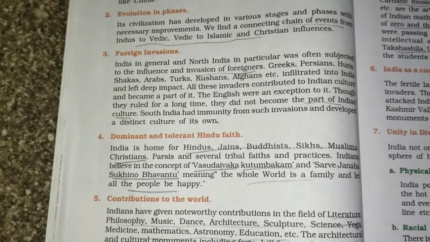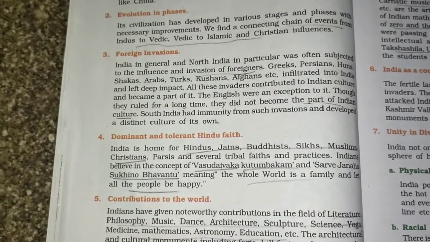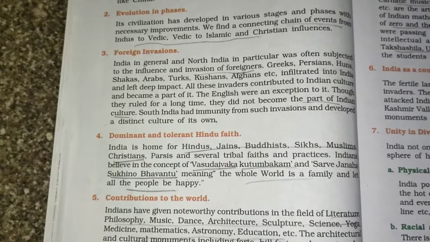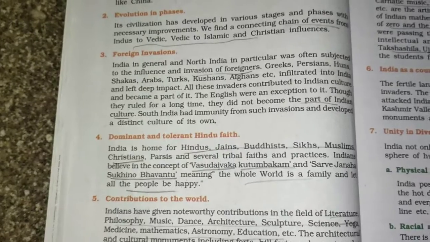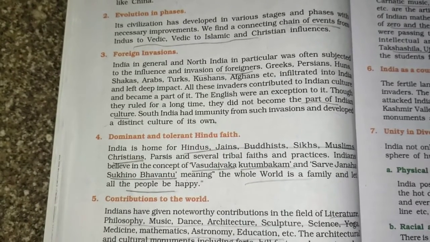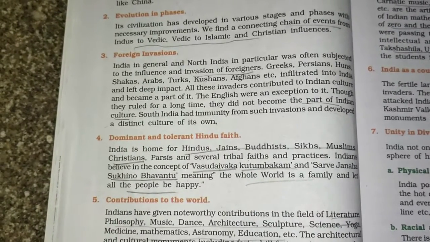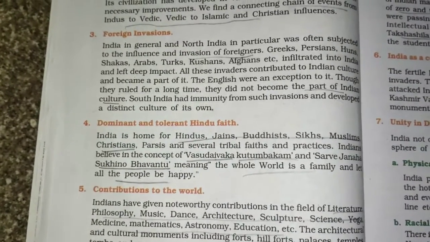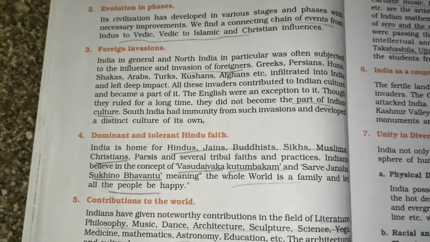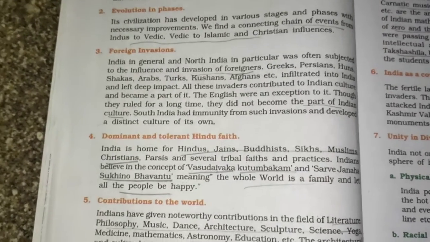The English were an exception to it. Though they ruled us for a long time, almost 2 centuries, the Britishers did not become part of Indian culture. But the Muslim rulers who had come before became part of our culture. But the English almost tried to impose more of their culture on us.